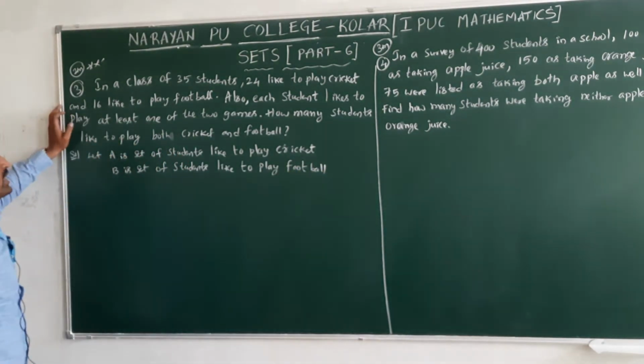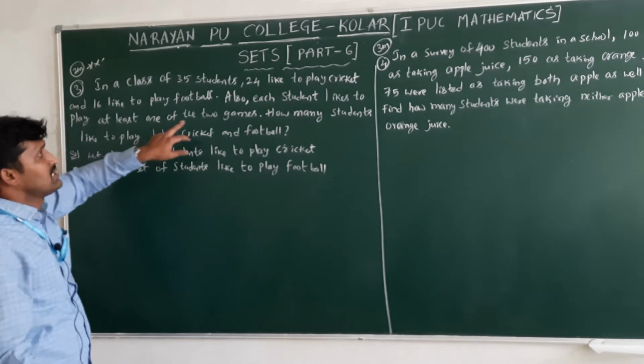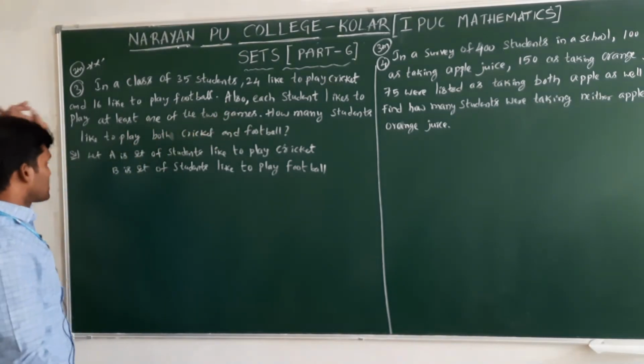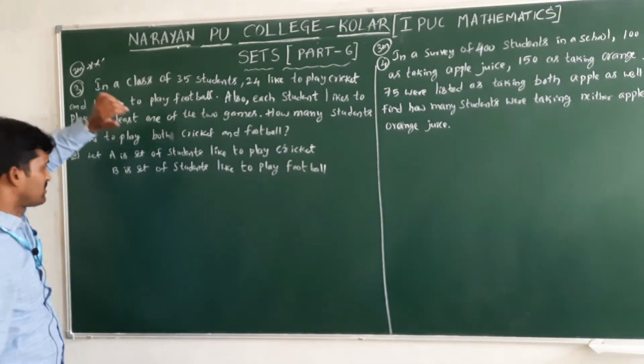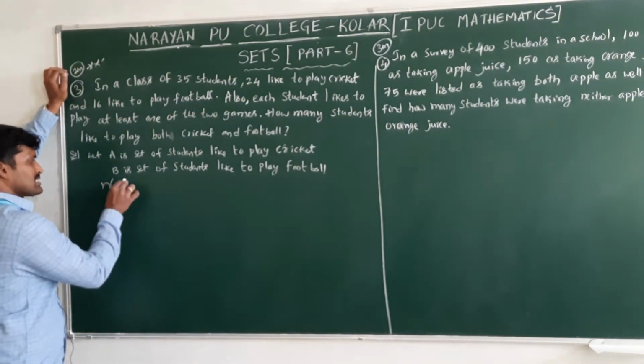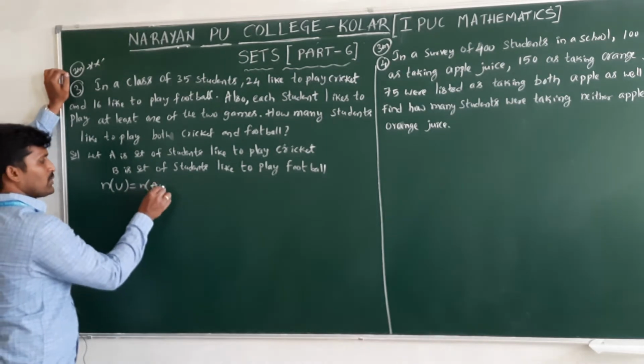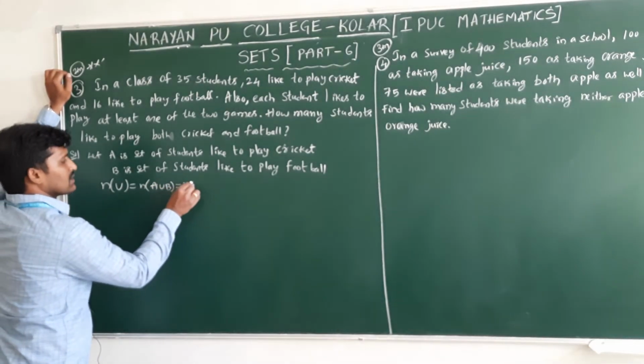Here n of U and n of A union B are both the same because each student likes to play at least one of these two games, meaning every student will play. So here n of the universal set and n of A union B are both equal.